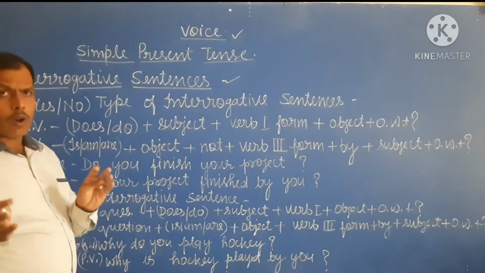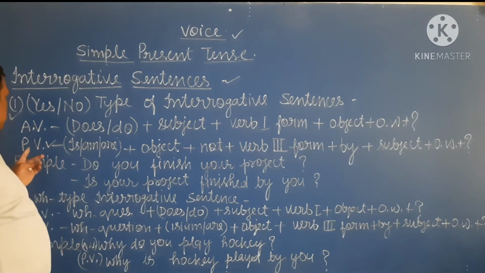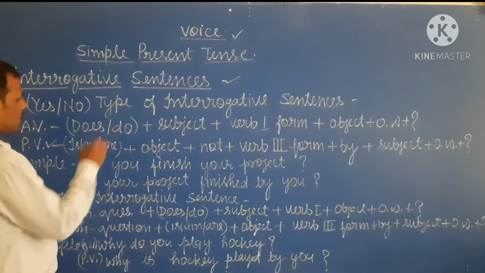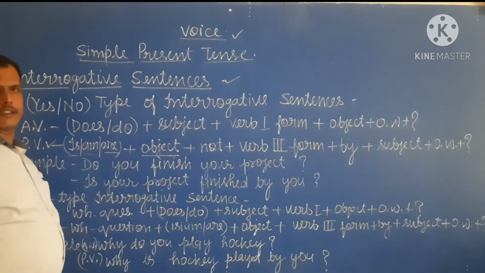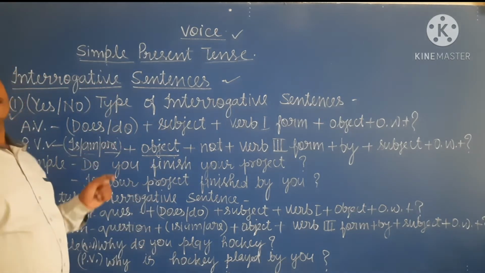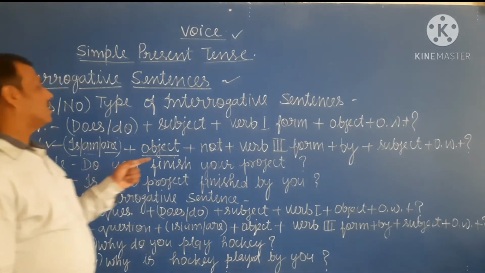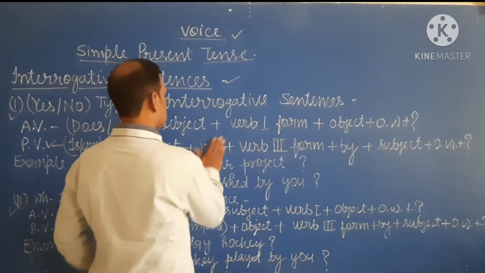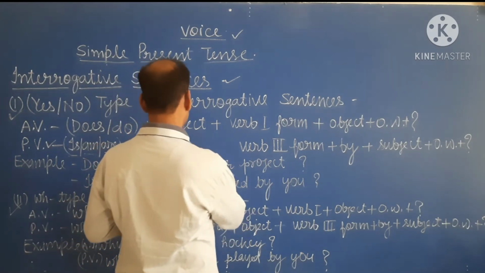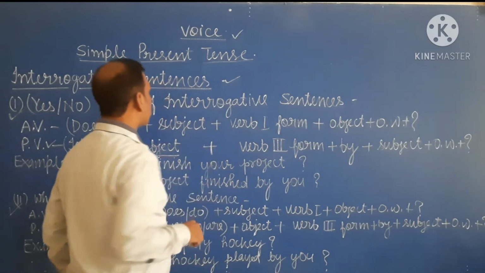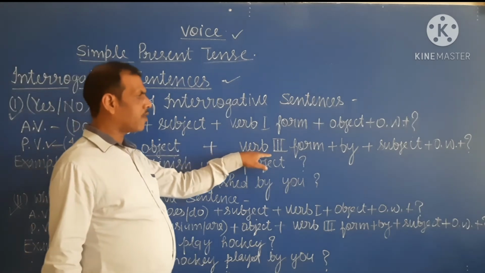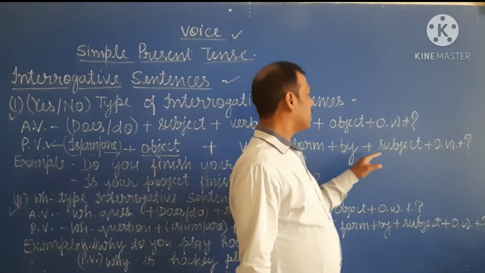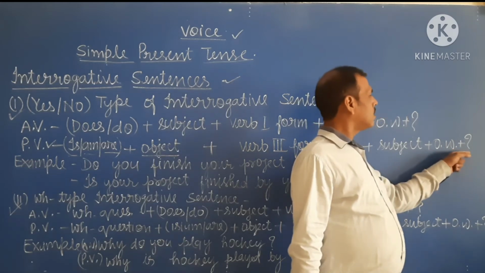Now when we form passive voice, PV for short, first we write is, am, are according to the object. It is not negative, it is only interrogative. Then we write the third form of the verb, plus by, plus subject, plus other words, plus question mark.